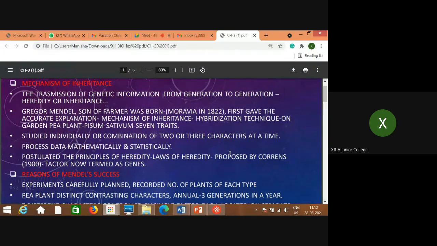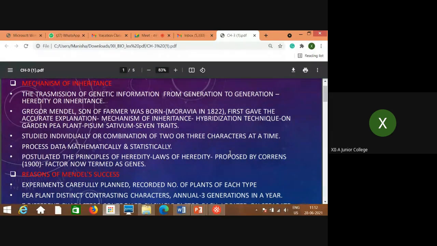So statistical analysis is also kept as his record. After performing the experiments and statistical analysis, he postulated some principles of heredity, which he called laws of heredity or laws of inheritance. He explained three different laws, which we will be studying step by step.